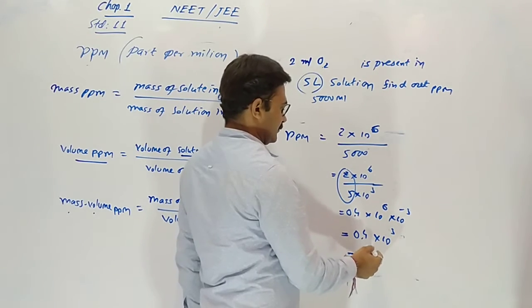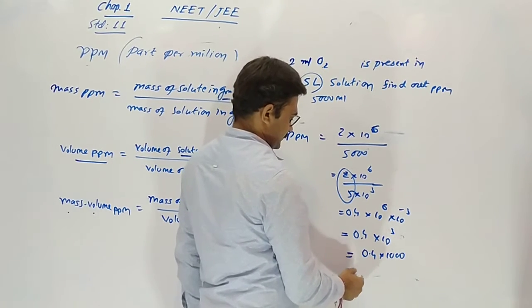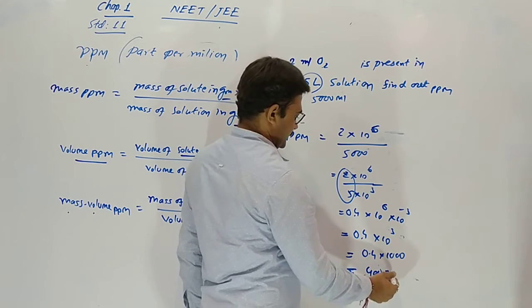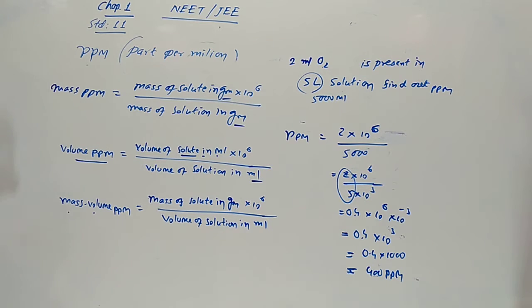When we multiply 0.4 by 1000, we get 400 ppm of oxygen present in our drinking water.